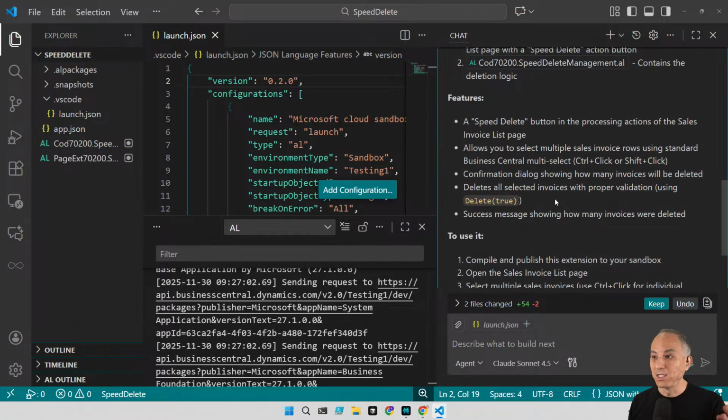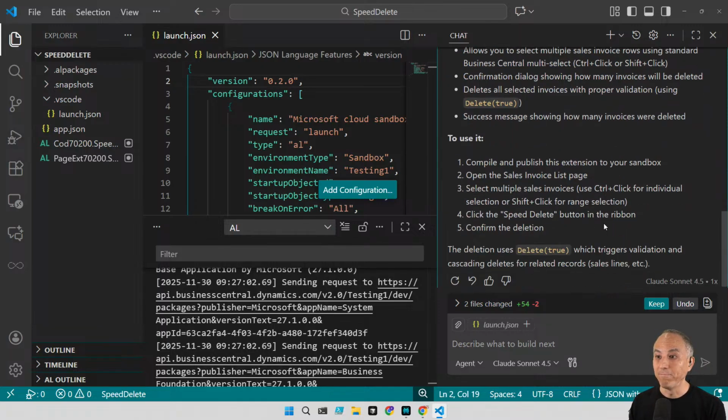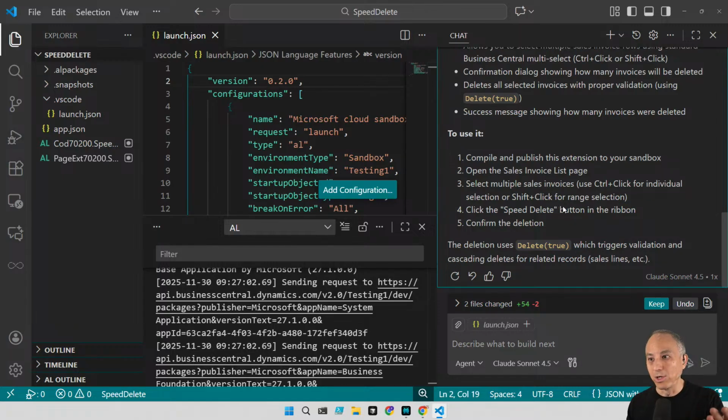Select multiple sales invoice rows with multi-select confirmation dialog showing how many invoices will be deleted. How cool is that? I didn't even ask for that. Deletes all selected invoices with proper validation using delete true. I don't know, I'm just vibe coding. Success message showing how many invoices were deleted. It even gives me handy instructions on how to use it. Compile, open the page, select, and delete.